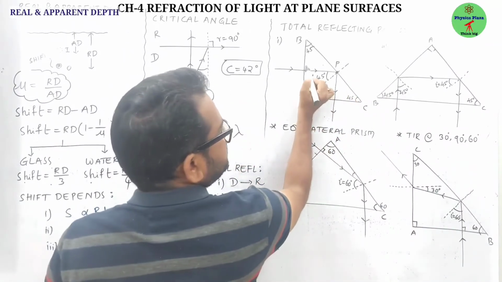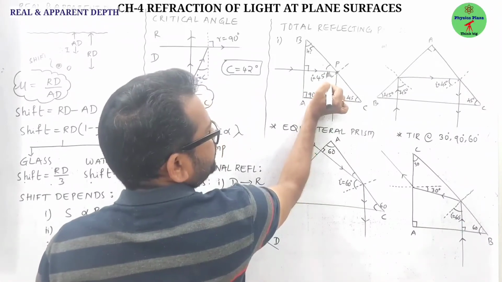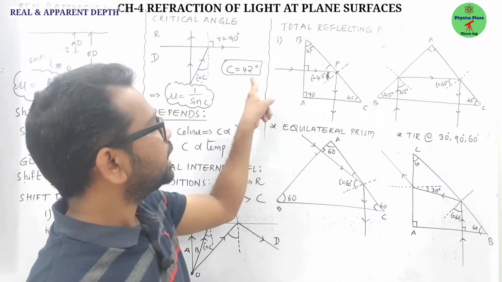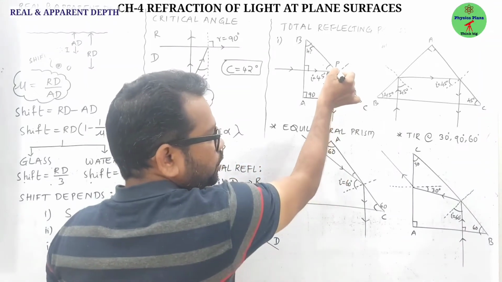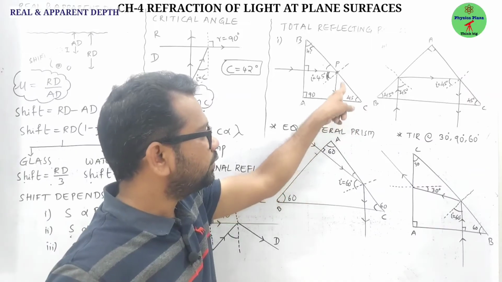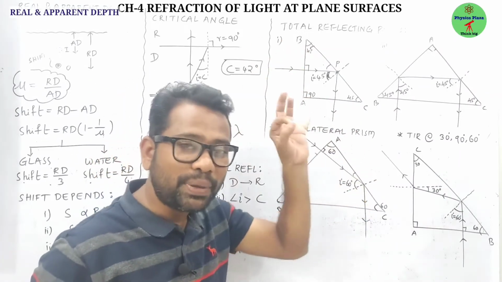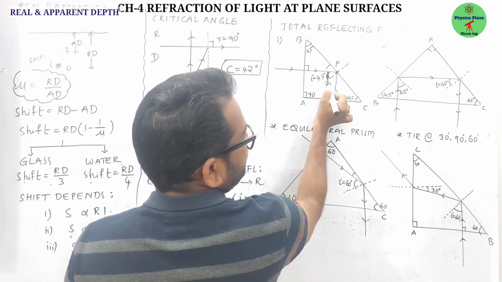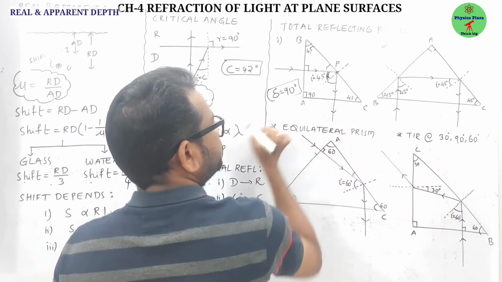This is 90, this is 45, this will be 45. Obviously, the angle of incidence will be 45 degrees, which means the angle of incidence is greater than the critical angle. So here two conditions are fulfilled. Then the light ray will undergo total internal reflection. By default, it becomes normal to AC, so it goes undeviated. This case of the total reflecting prism is used in periscopes. Here the deviation is 45 plus 45, so the angle of deviation is 90 degrees.